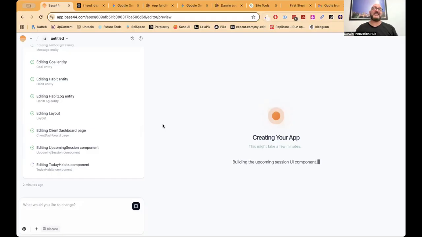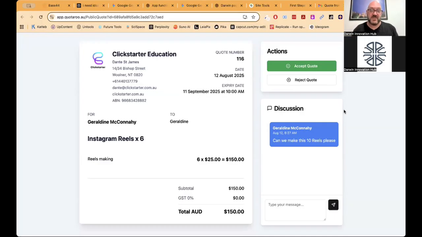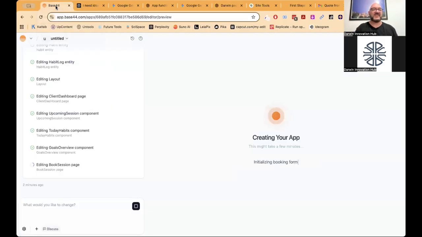One thing you might need to consider is, is there an app already out there that does something similar to what you would like to do? So for instance, if you were saying, well, I wanted to do a quoting website, in my case, those tools already exist. There's plenty of them. My problem is that it costs me $29 a month for the one that I use. And it's costing me less than that per month to use Base44 at the moment. So this is the craziness of it.